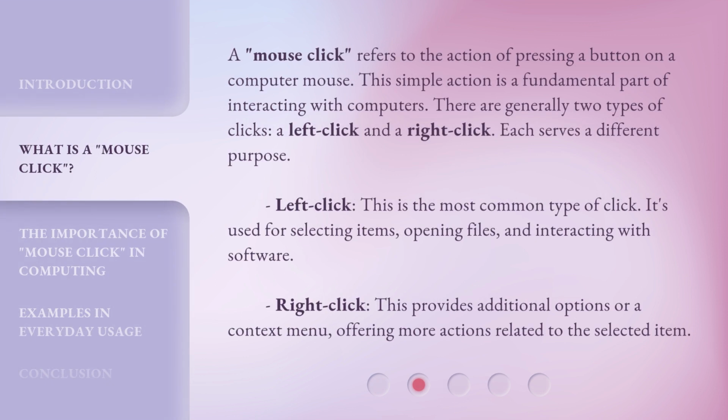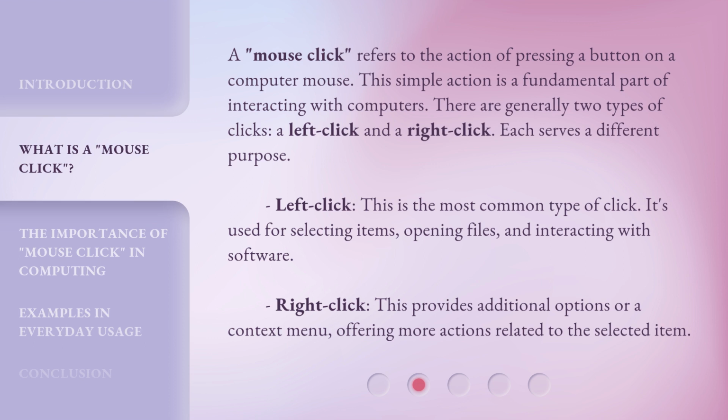A mouse click refers to the action of pressing a button on a computer mouse. This simple action is a fundamental part of interacting with computers. There are generally two types of clicks, a left click and a right click. Each serves a different purpose.